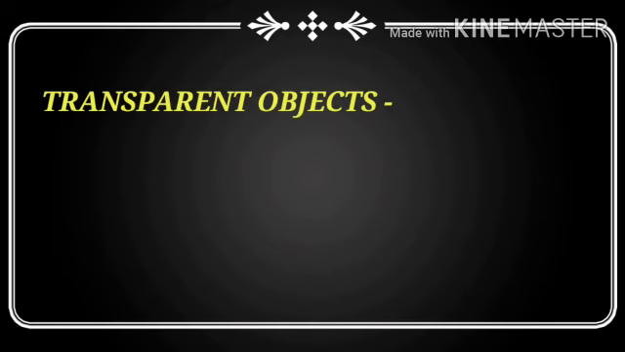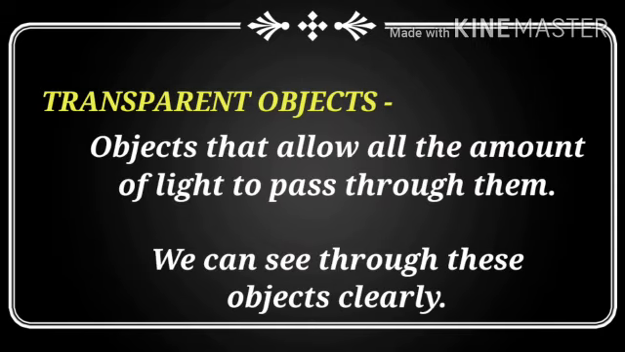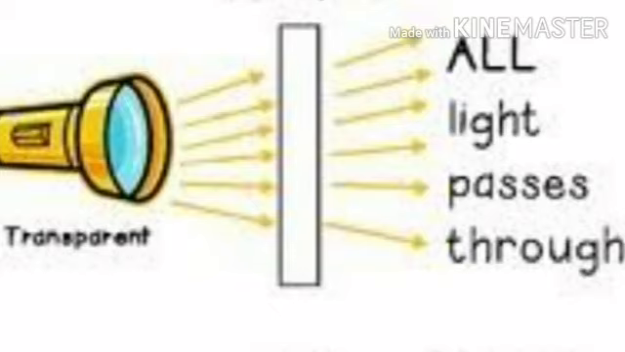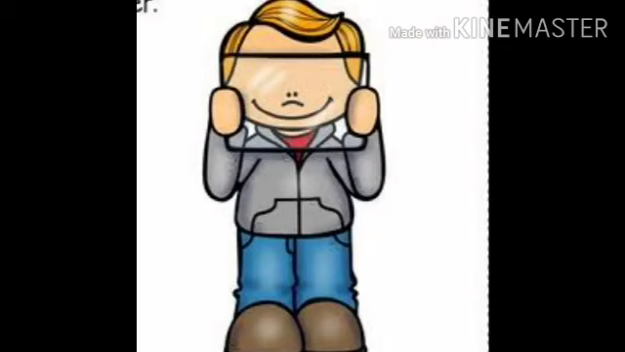Now, what are transparent objects? The objects that allow all the light to pass through them and we can see through these objects clearly are transparent objects. Now, all light passes through this glass sheet. So, it is a transparent object and it also allows us to see everything clearly.